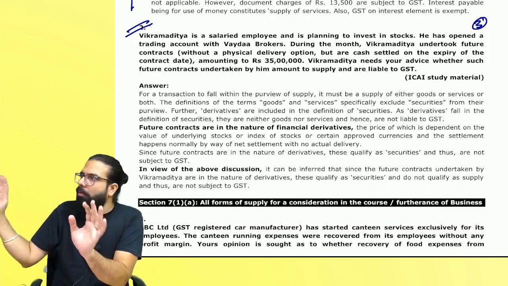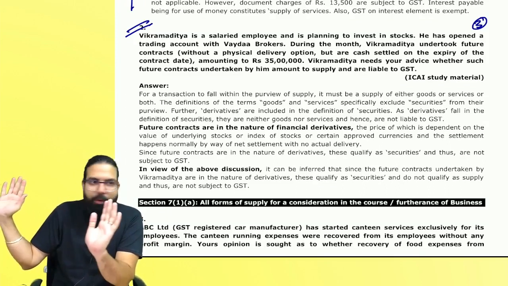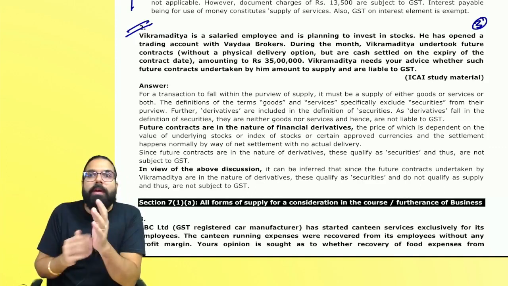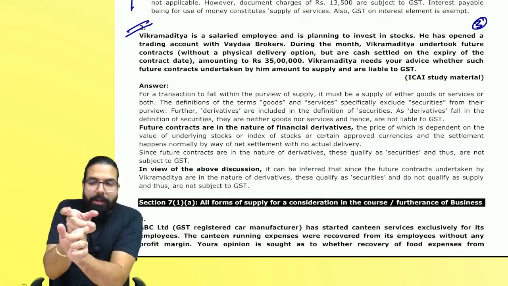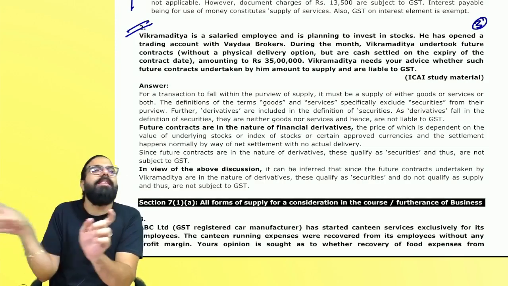How many of you know future contracts are derivatives? All of you know, no? Okay? Otherwise, I'll have to teach you SFM also. Then what is happening? He's telling actual goods are not going, only net settlement is happening.